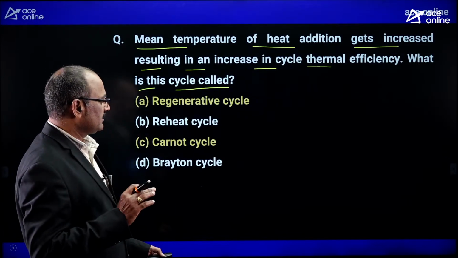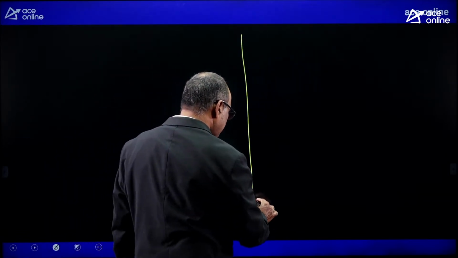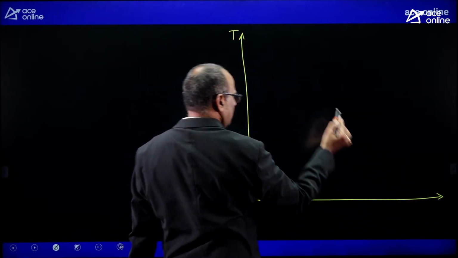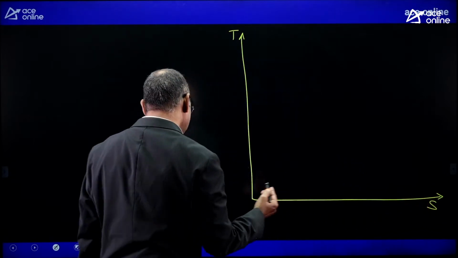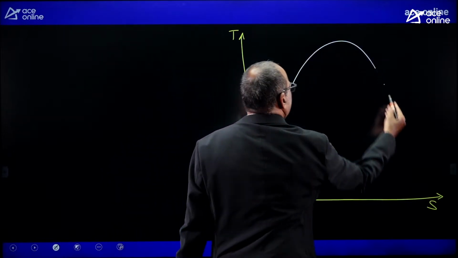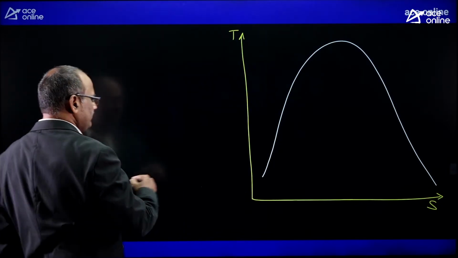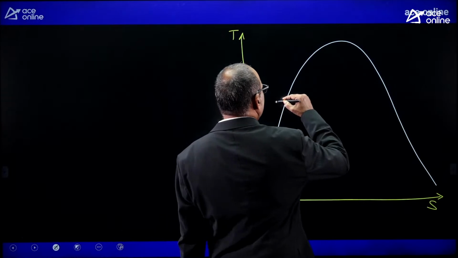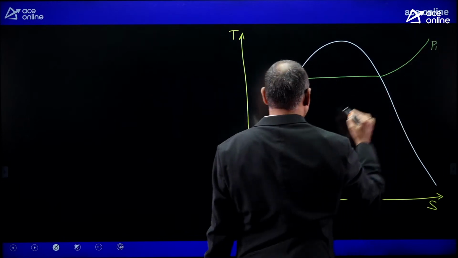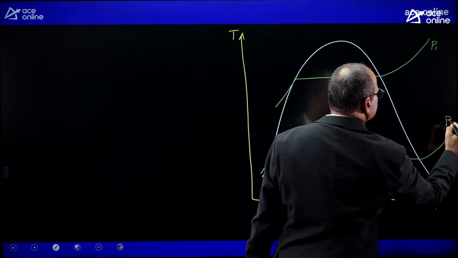It is like this. First let me mark the TS diagram for the simple cycle, temperature versus entropy diagram. For the simple cycle, let me mark the saturation dome. The steam turbine power plant consists of only two pressure limits: pressure before expansion, P1, and pressure after expansion, which can also be called condenser pressure, P2.